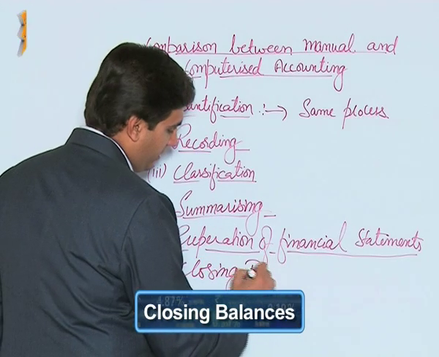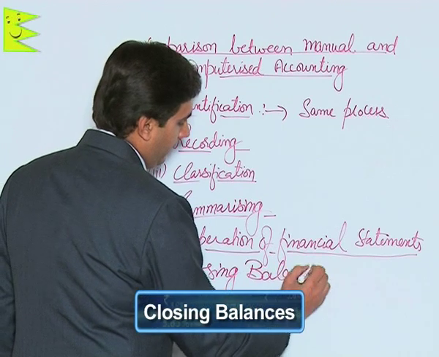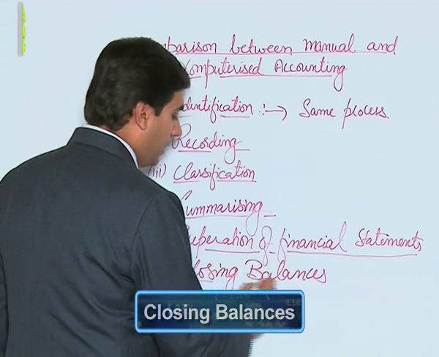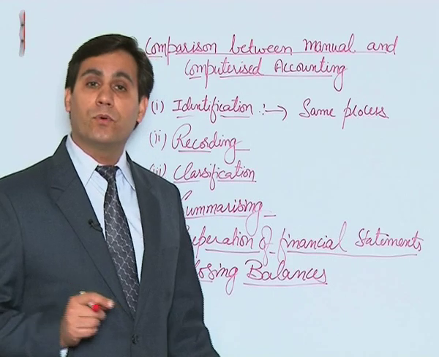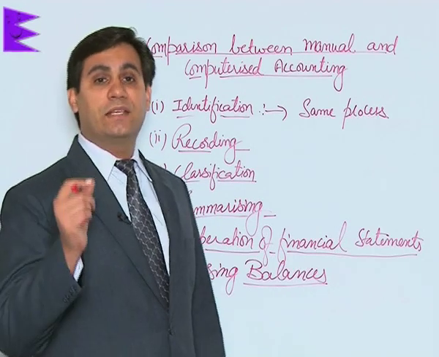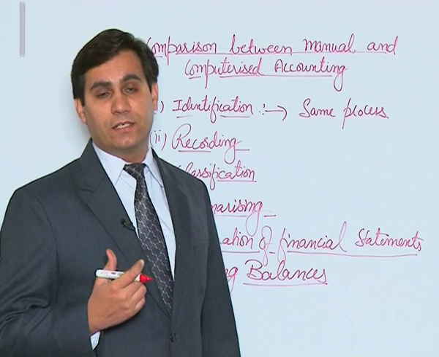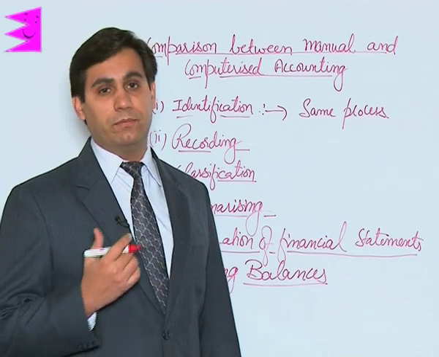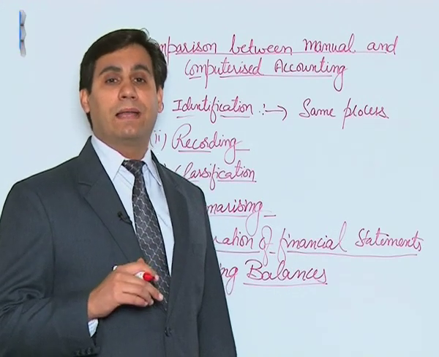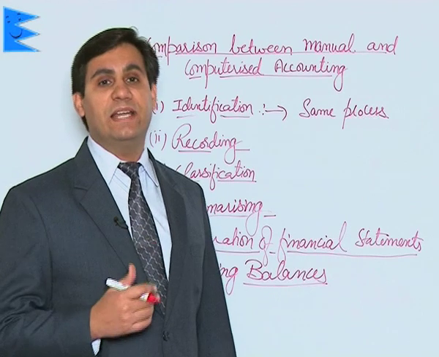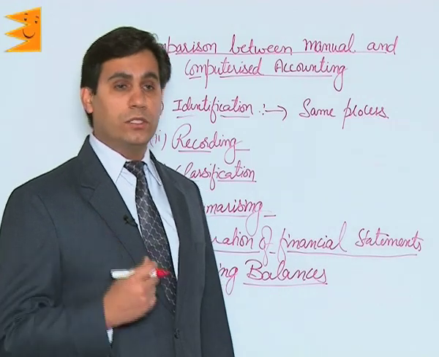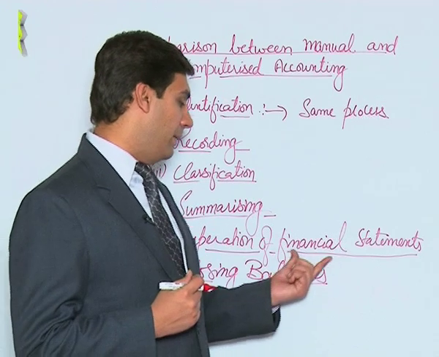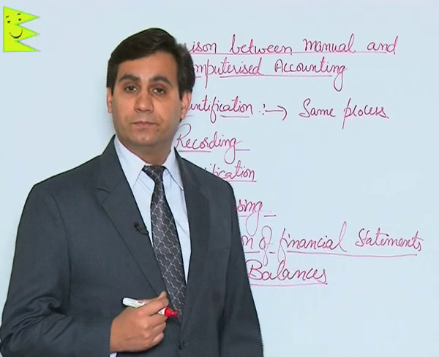Closing balances. Remember, at the end of any accounting period, an accountant is supposed to close the accounts and carry forward those balances to next year. In manual system, this is done manually and the balances are put on the debit and the credit side as balance brought down or balance carried down. All the nominal accounts are used up in making the financial statements.